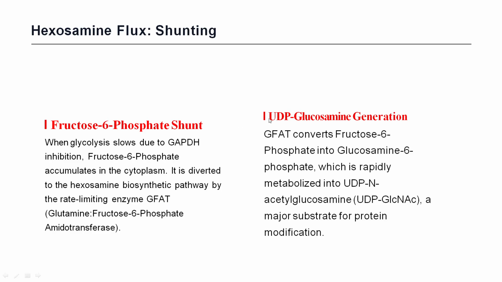Next is UDP-glucosamine generation. GFAT converts fructose 6-phosphate into glucosamine 6-phosphate, which is rapidly metabolized into UDP-N-acetylglucosamine, a major substrate for protein modification.